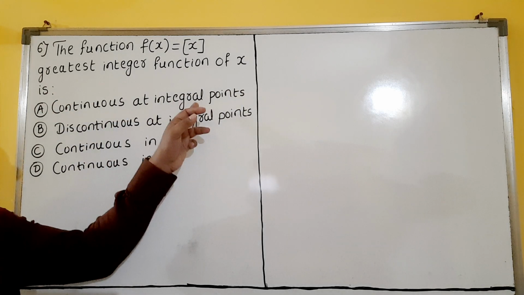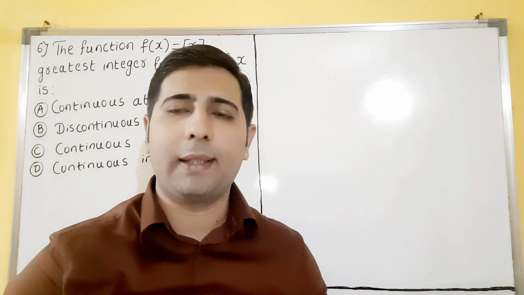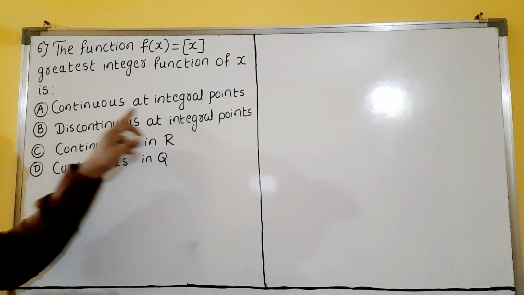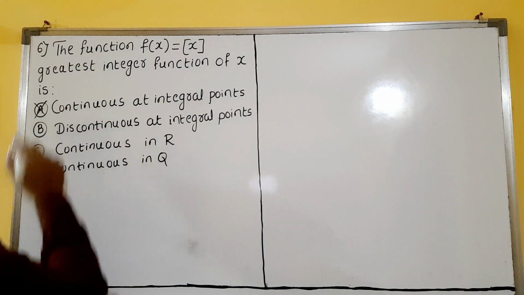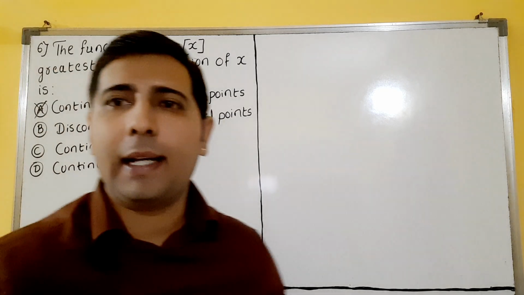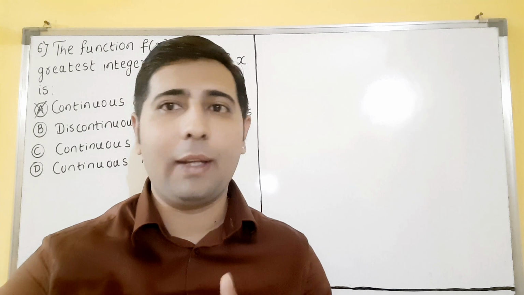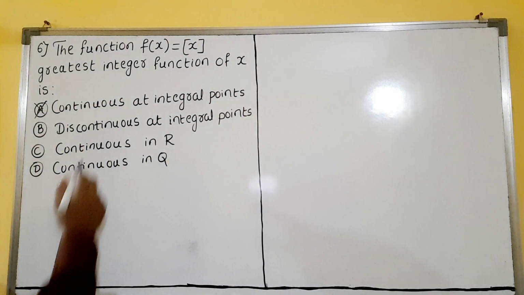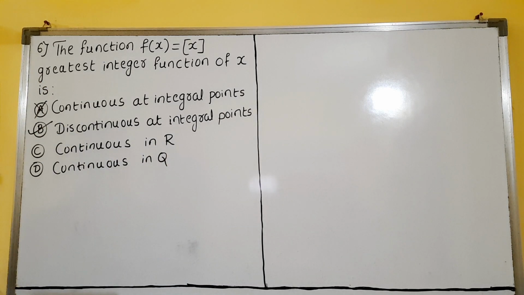It is continuous at integral points. Integral points means integers, dear students. So now see here, it is continuous at integral points. No, this is exactly wrong, because at integers the greatest integer function is not continuous. That means it is discontinuous. So discontinuous at integral points is our correct option, dear students.